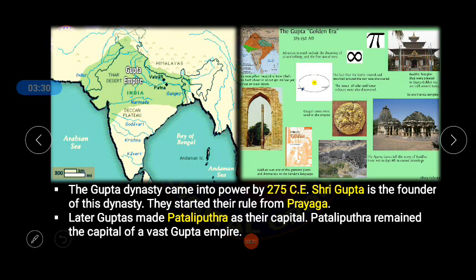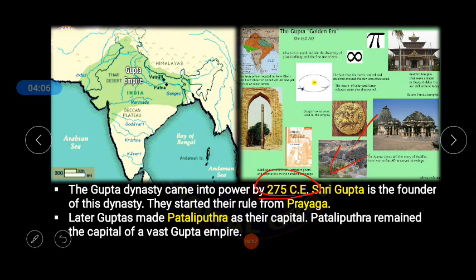See here, already we know that by the ending years of the 3rd century, that is 275 CE, Common Era, at that time our Gupta dynasty started. Obviously, who was this person, that we will come to know. Now let us understand. Sri Gupta was the person who started this dynasty in the year 275. So the name of the founder of this Gupta Empire is Sri Gupta. He is the founder of this dynasty.